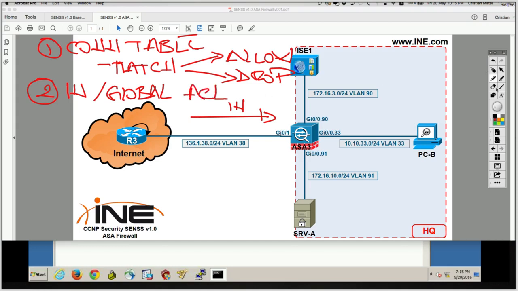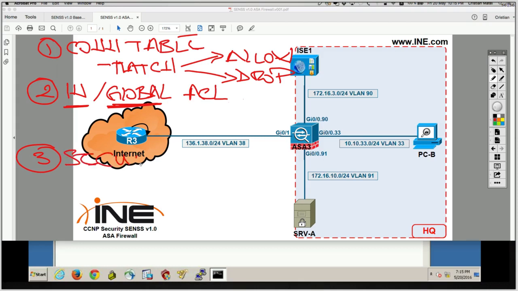So the second step the ASA is going to do, if a received packet doesn't match an entry in the connection table, it's going to then state, okay, I got that packet inbound on whatever interface. Do I have an inbound ACL configured on that interface, or a global ACL configured, which is a global inbound ACL, which allows that traffic? If I don't have those configured, none of inbound or global ACLs, the ASA is going to fall back on the security levels.